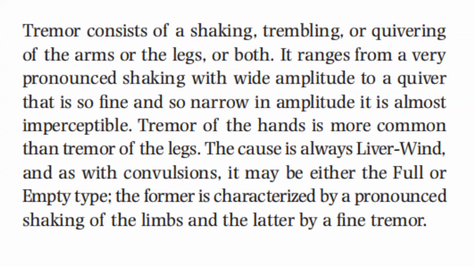Tremor consists of shaking, trembling, or quivering of the arms or legs, or both. It ranges from a very pronounced shaking with wide amplitude to a quiver that is so fine and so narrow in amplitude, it is almost imperceptible. Tremor of the hand is more common than tremor of the legs. The cause is always liver wind, as with convulsions, it may be either the full or empty type. The former is characterized by a pronounced shaking of the limbs, and the latter by a fine tremor.